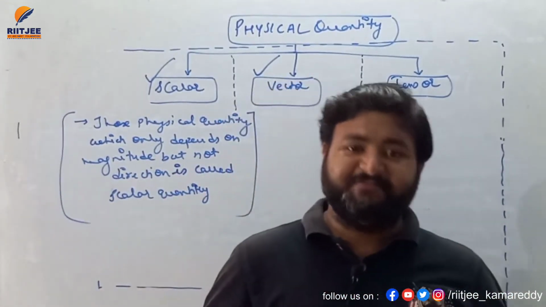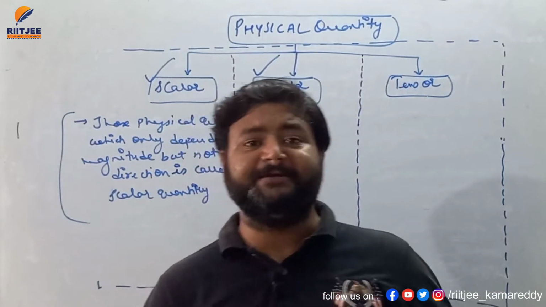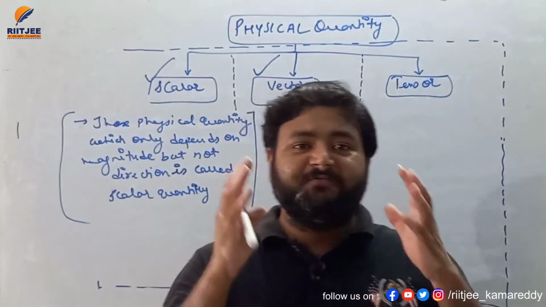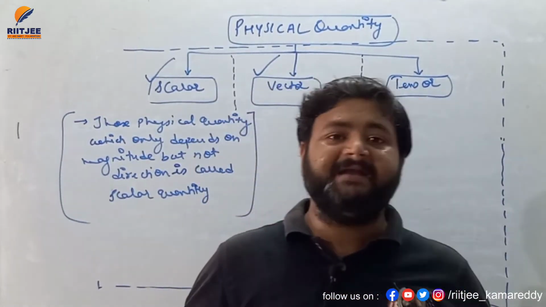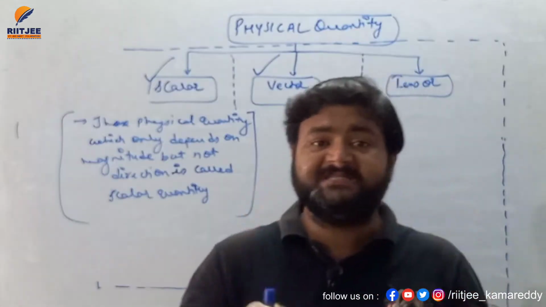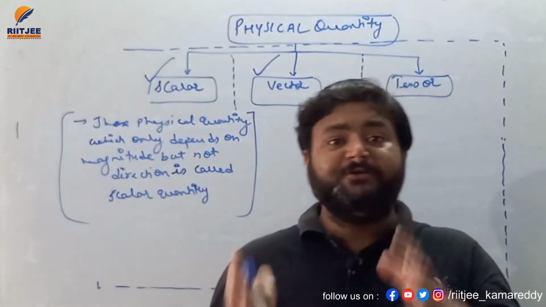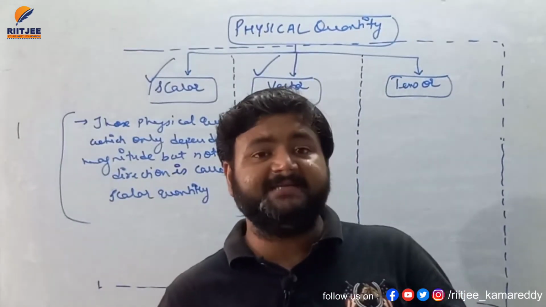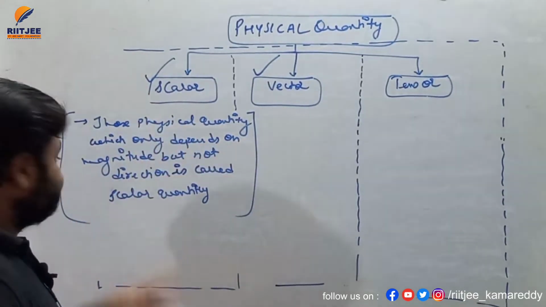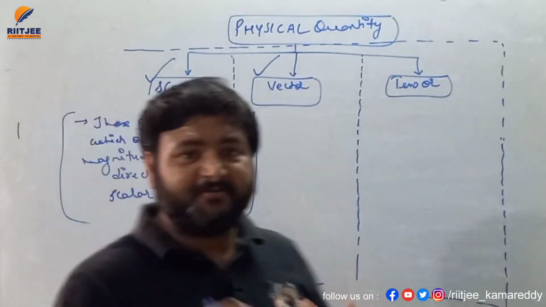So those physical quantities which depend on magnitude, and remember magnitude means numerical value, and do not depend on direction, or we can say those physical quantities which are defined only with magnitude but not direction, there is no need for using direction to define those quantities, are considered to be scalar quantities. See, those physical quantities which only depend on magnitude but not direction are called scalar quantities.